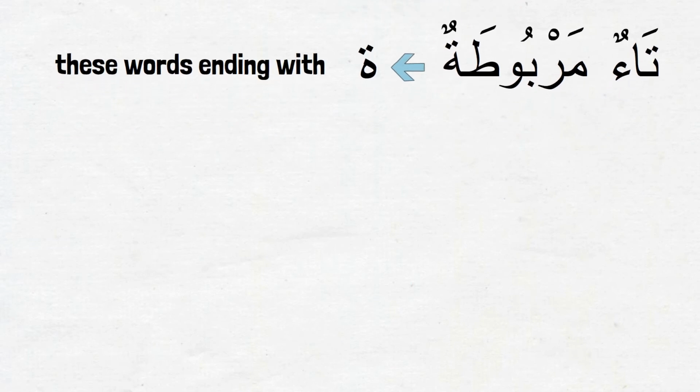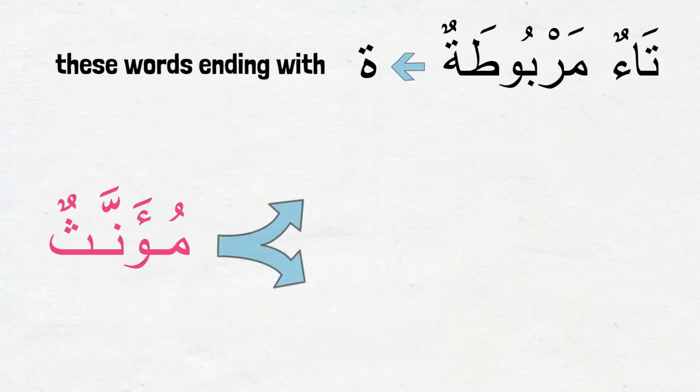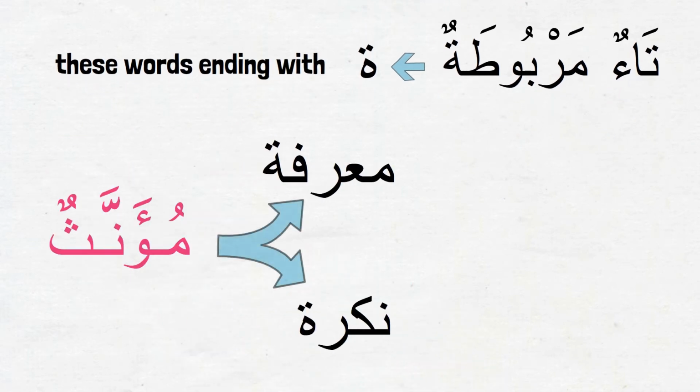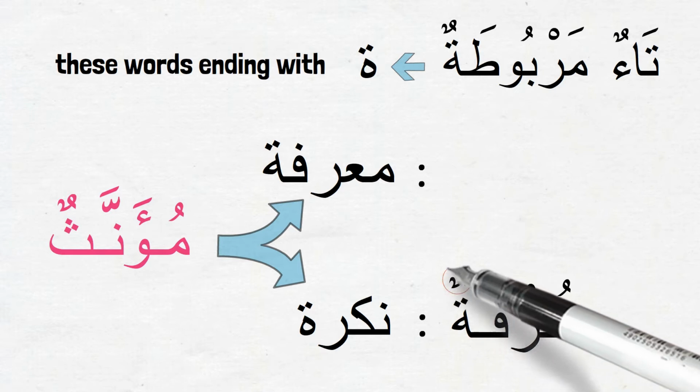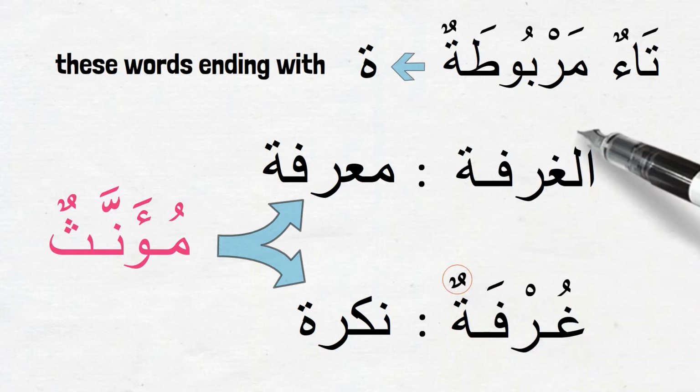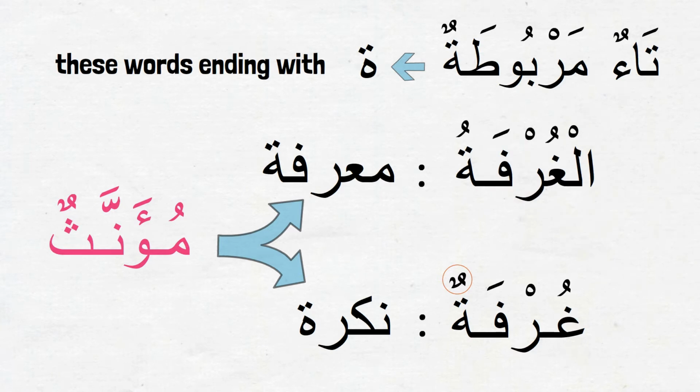Note that the mu'annath ism can also be ma'rifah and nakira, just like mudhakkar ism. For example, غرفتun is a room. It is ending with tanween. Al-ghurfatu is the room, coming with al prefix and has dhamma ending instead of tanween dhamma.